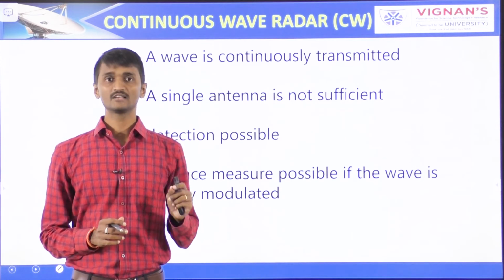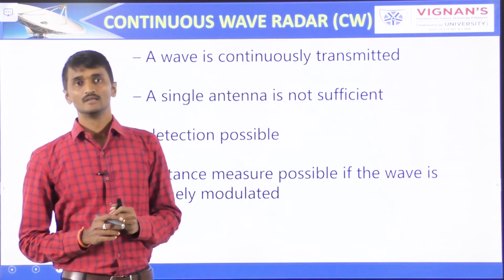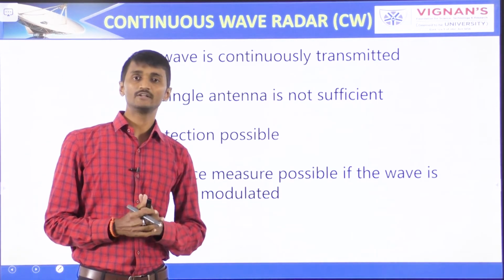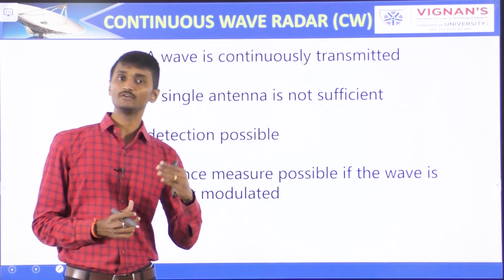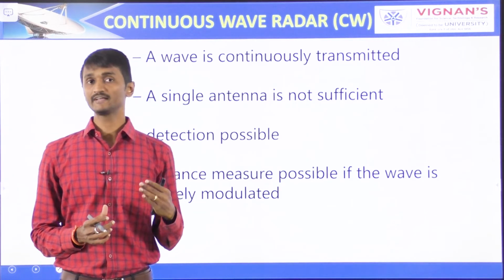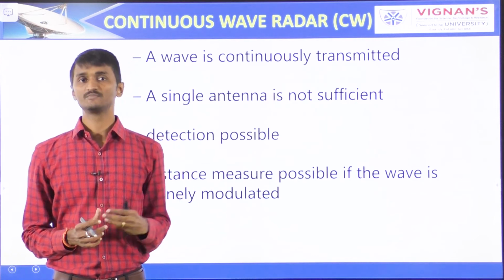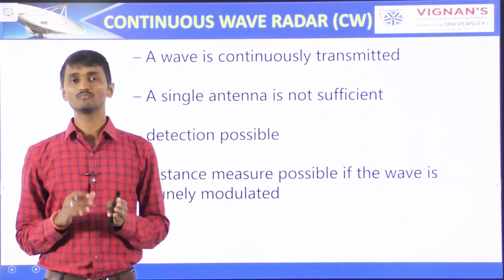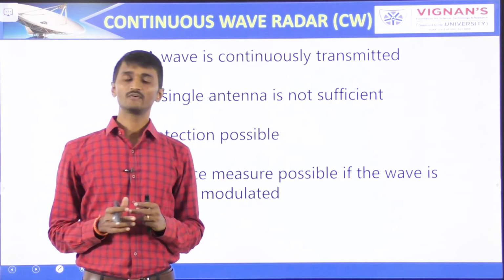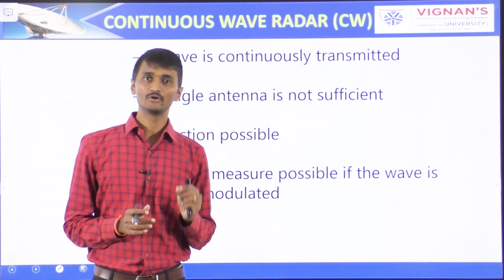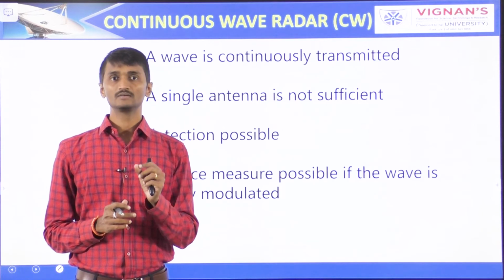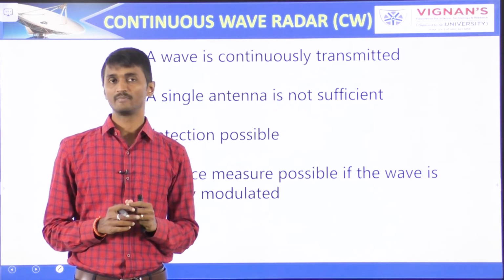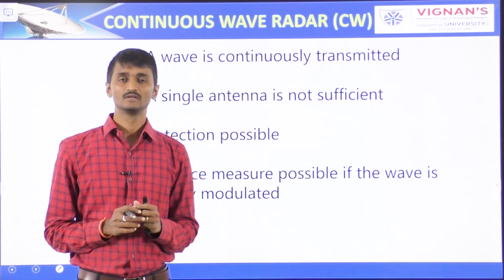Now let us discuss the two radars briefly. So unmodulated continuous wave radar, the radar which operates with continuous signal for detecting non-stationary objects, is called unmodulated continuous wave radar or simply CW radar. It is also called CW Doppler radar because it uses the Doppler effect.